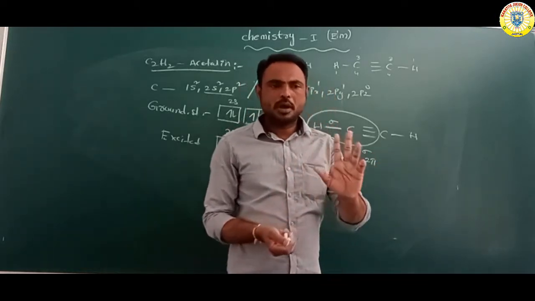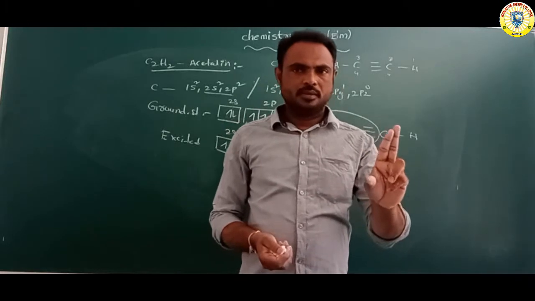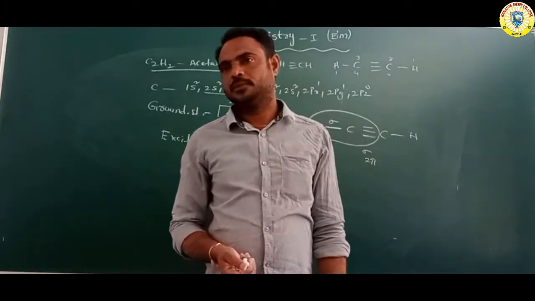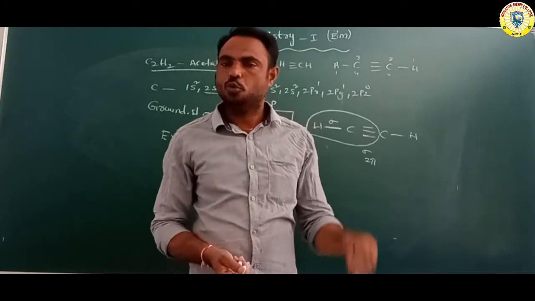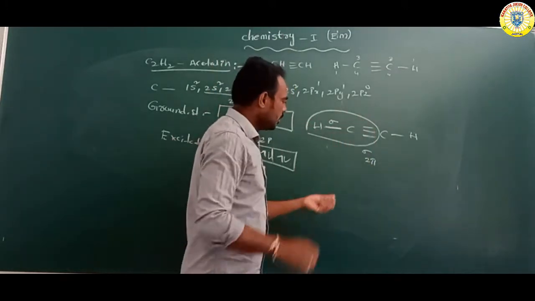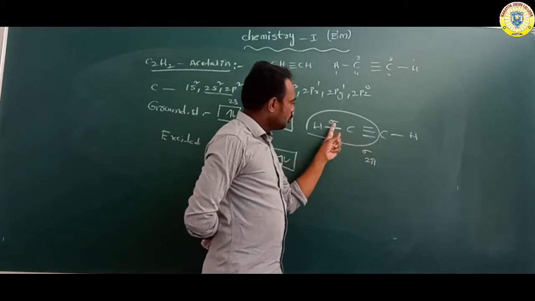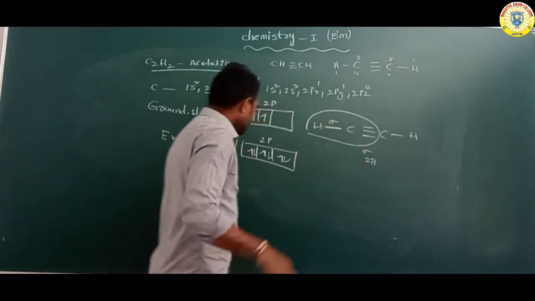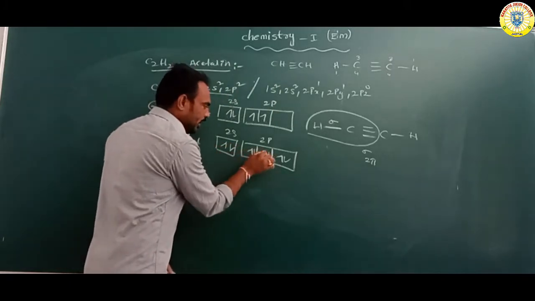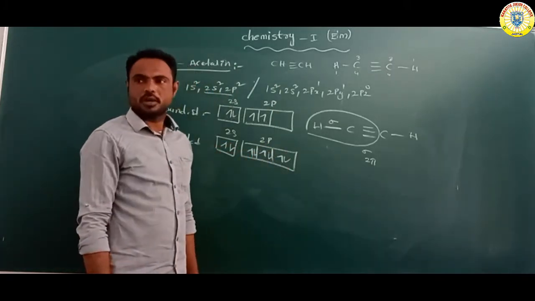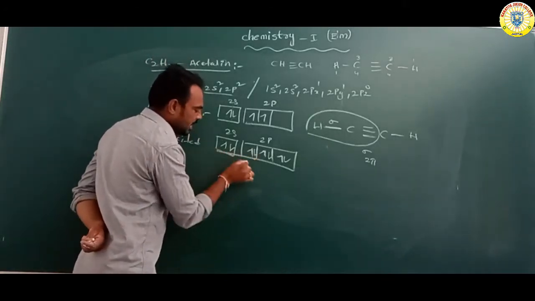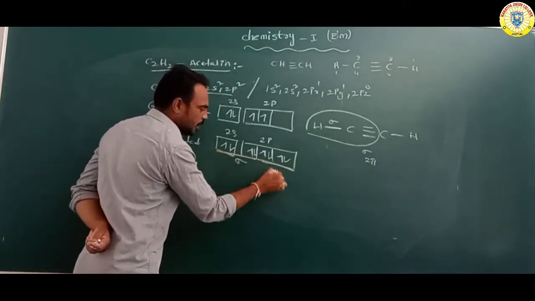A double bond is 1 sigma, 1 pi. A triple bond is 1 sigma, 2 pi bonds. So overall there are 2 sigma bonds and 2 pi bonds, 4 bonds total. Of these 4 bonds, 2 are sigma bonds and the remaining 2 are pi bonds.